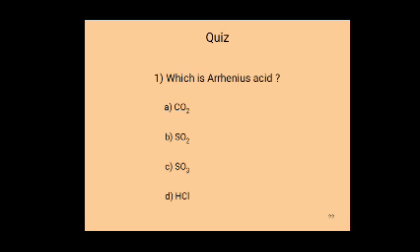CO2, SO2, SO3 have no H+ ions, so these substances do not act as Arrhenius acids. HCl produces H+ ions when dissociated in aqueous solution, so it is an Arrhenius acid.